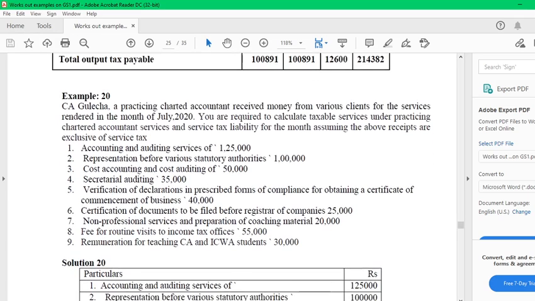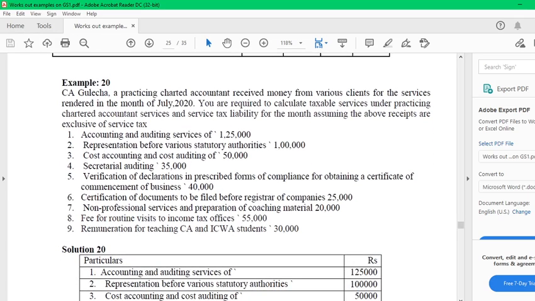And then the last question is known as Kulcha CA practice. A chartered accountant furnished the following information for the month of July 20. Accounting and auditing services, then representation before various statutory authorities, cost accountant, then secretarial auditing, verifications, everything is given in detail. Now he is asking how much GST is payable for these services.